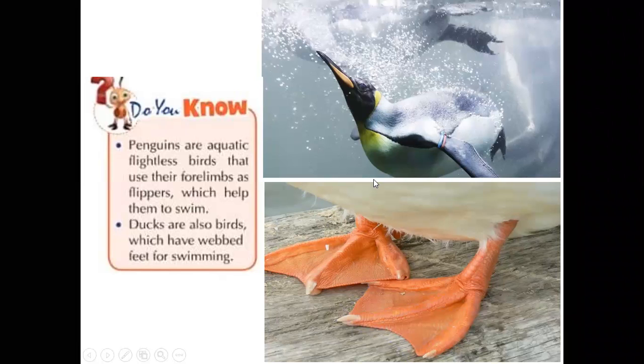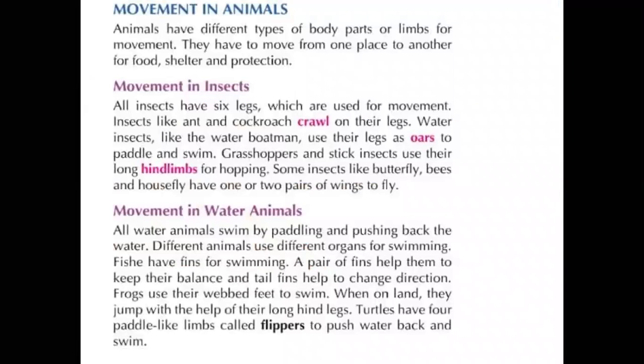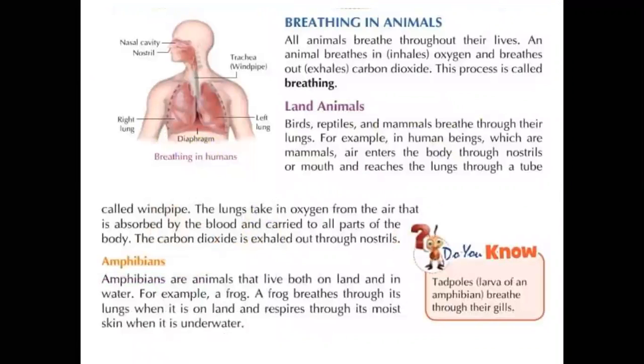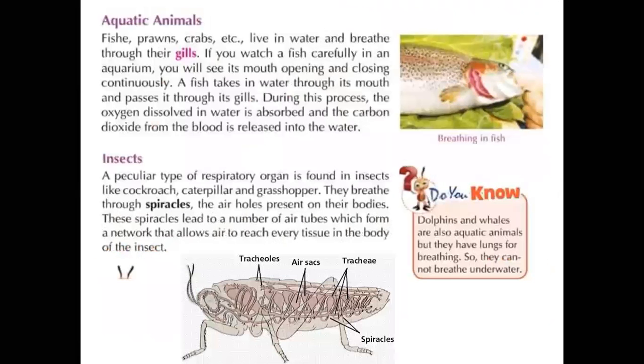Okay, we'll discuss the next topic, movement in animals, in the next class. Read up to now. So totally, we discussed breathing in animals. Land animals respire through lungs. Amphibians have a specialized property of lungs as well as skin. Aquatic animals contain gills. Insects contain spiracles for their breathing process.